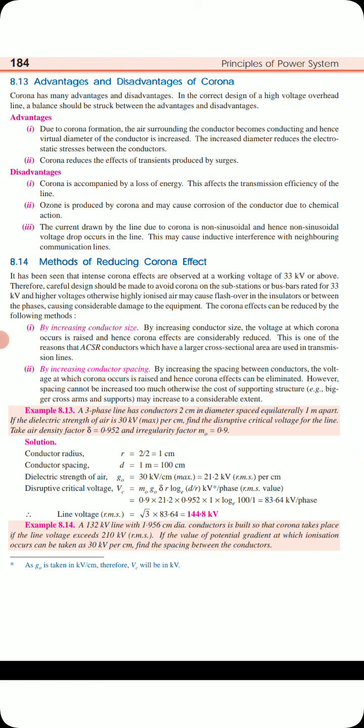So the diameter of the conductor is given. You need to calculate the radius of the conductor: 2 by 2, that is 1 centimeter. Conductor spacing of 1 meter is given. The maximum strength and everything else is given in centimeters, so we need to convert this spacing also to centimeters: 100 centimeters, that is 1 meter, the distance between the two conductors. So g naught is 30 kV max given.